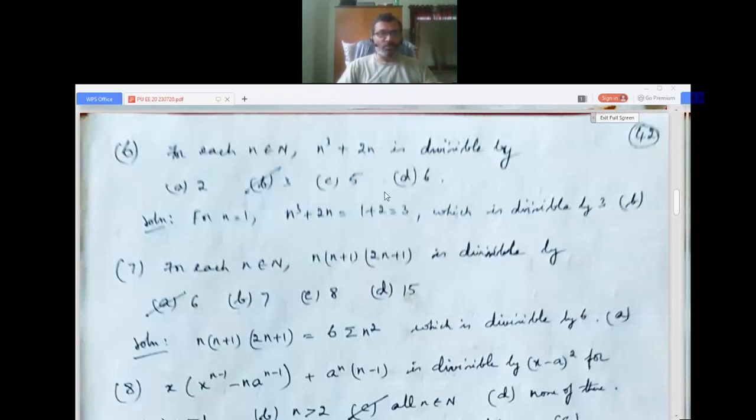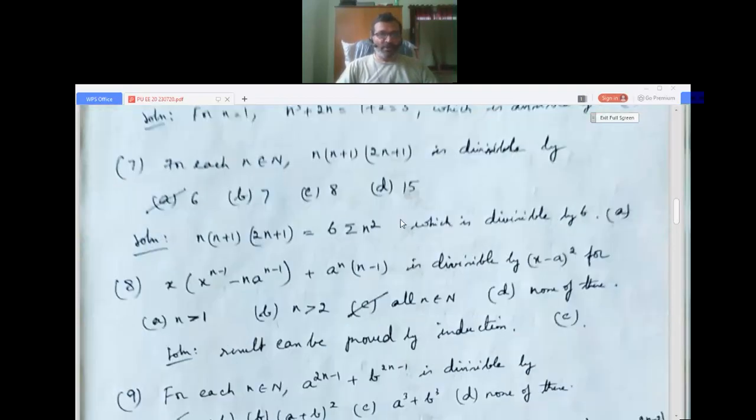So for n equals 1, n cubed plus 2n: 1 cubed is 1, plus 2 into 1 is 2, so 1 plus 2 is 3, so it is divisible by 3, so the second option. I hope it is clear. Now we go to question number 7.